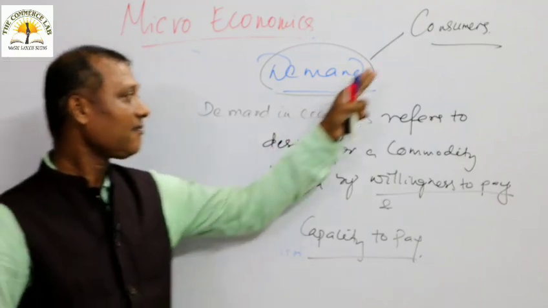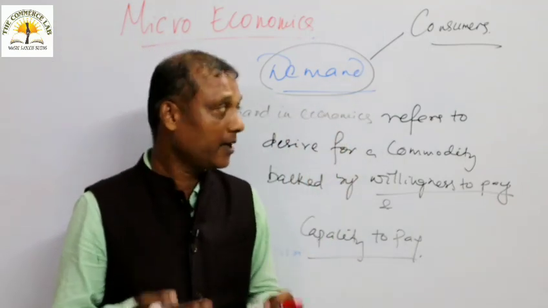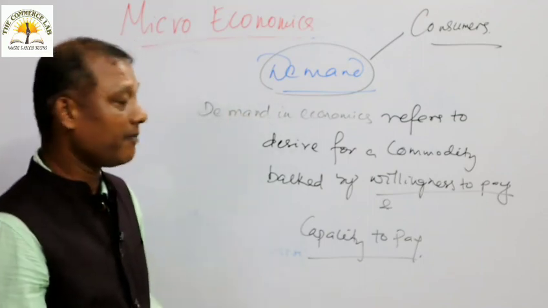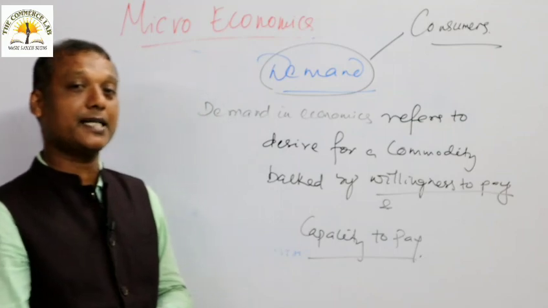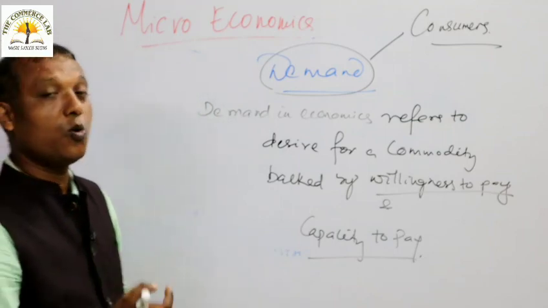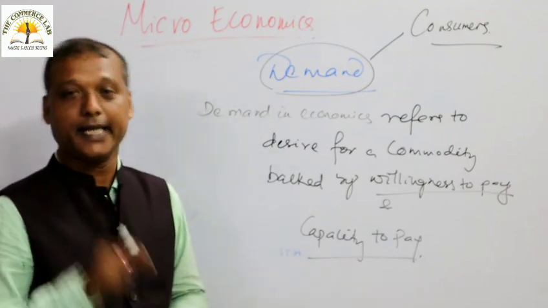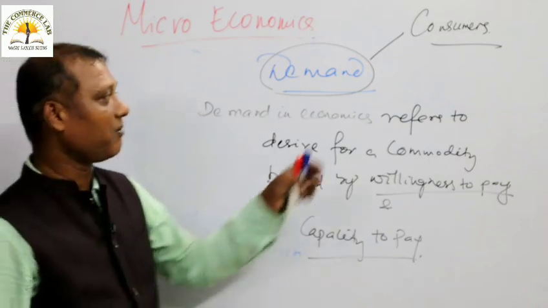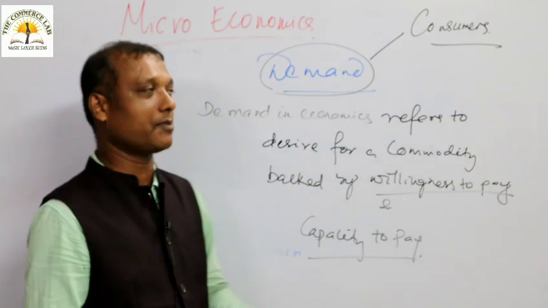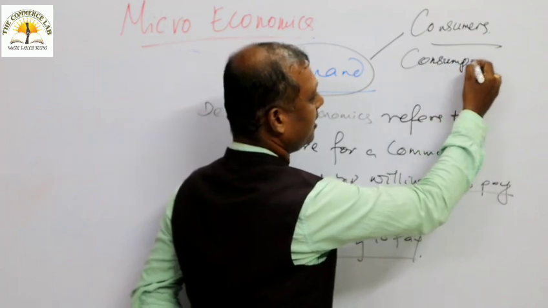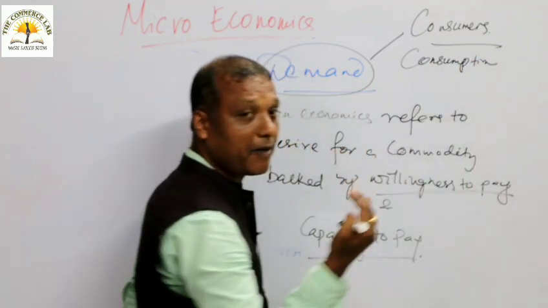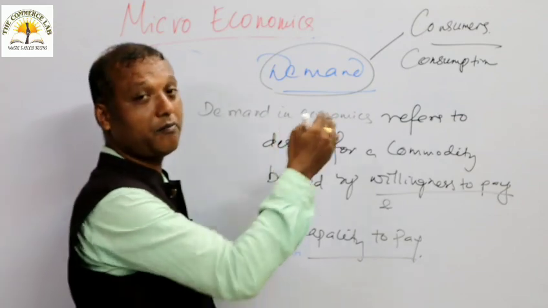Understood? Consumers demand because, as I told you, what is the task of consumers? Consumption. What is the task of producers? Production. So what is consumption? The activity or task performed by consumers is known as consumption.